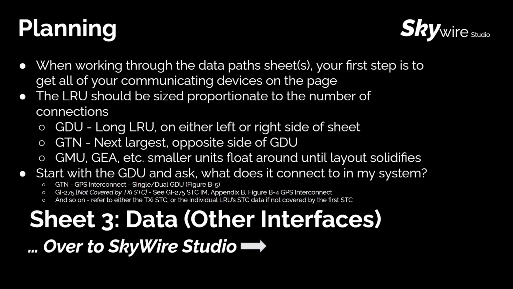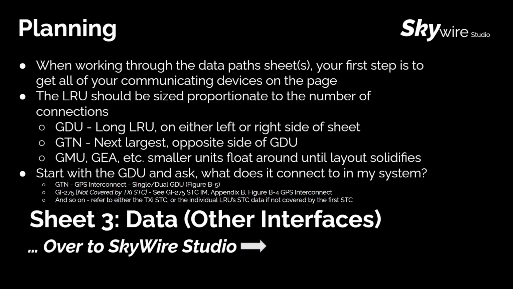So how do you get started? Well, what I like to do is start with the GDU and I'll ask, what does it connect to in my system? From there, once I understand what I'm connecting to, I can start looking at the relevant interconnects provided in the installation manuals. Not everything is going to be shown in one interconnect, so you're going to have to swap between multiple installation manuals and multiple diagrams within those manuals.